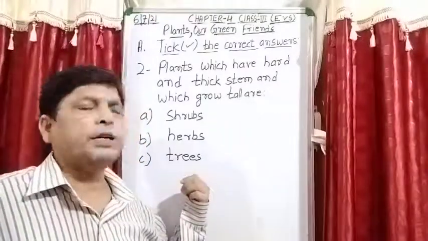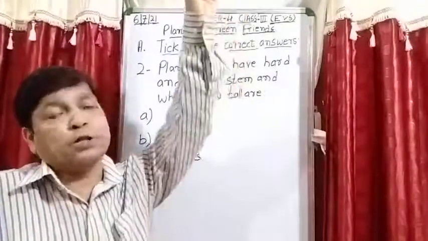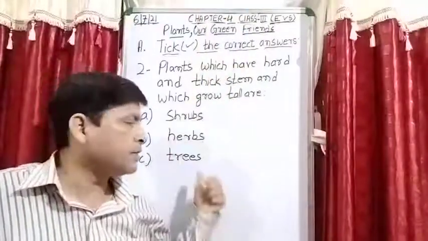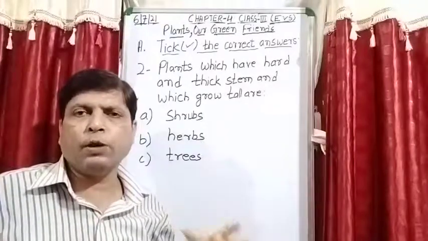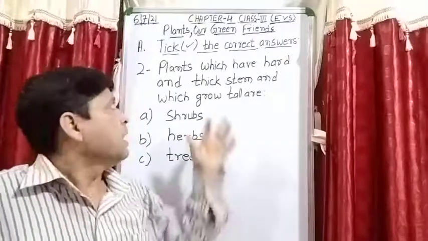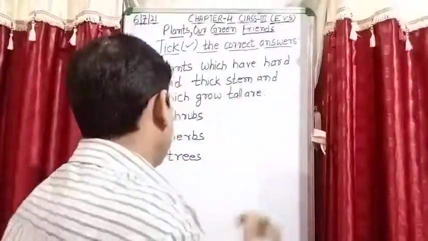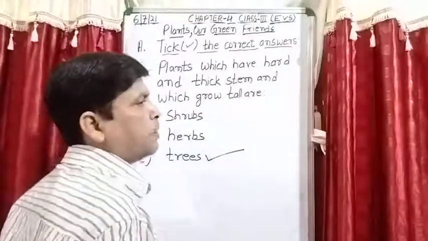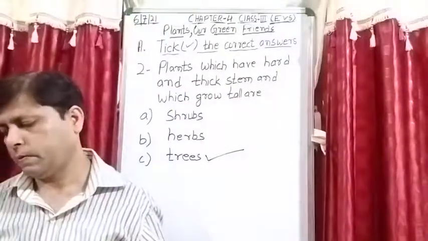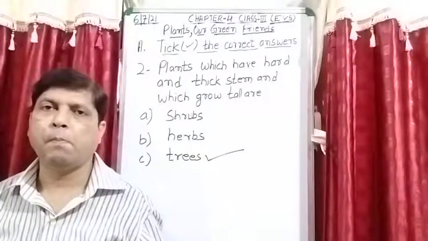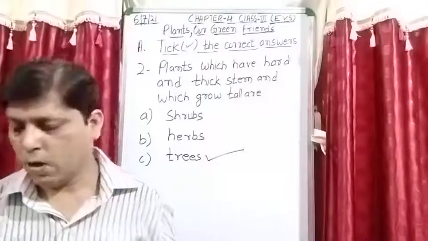Now let's talk about the tree. Yes, tree is the right answer, because among the 5 different groups of plants, the tallest plants are known as trees. A tree has a very hard, thick, woody stem, and we call its stem the trunk. So students, plants which have hard and thick stem and which grow tall are known as trees. So option number C is the right answer. Now next question.